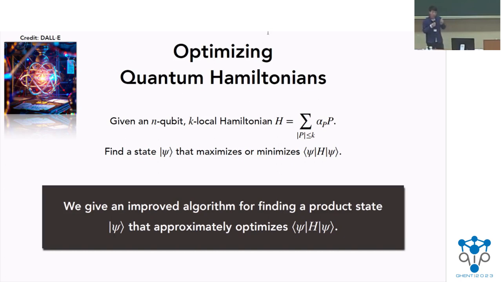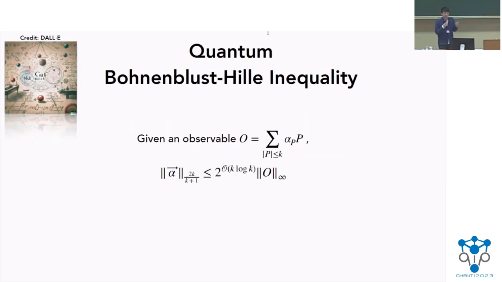So what we're going to do then is utilize the rigorous guarantee coming from this improved algorithm to prove some inequality, which is quite related to this quantum KKL inequality that was mentioned in the previous talk. So in this work, we prove a quantum version of a very famous inequality known as the Bonami-Beckner inequality, which appeared in classical harmonic analysis decades ago.